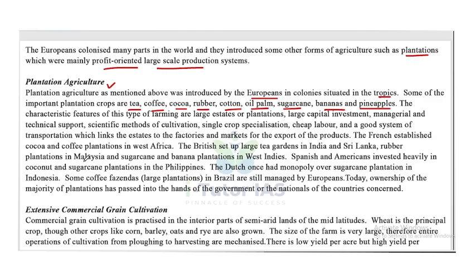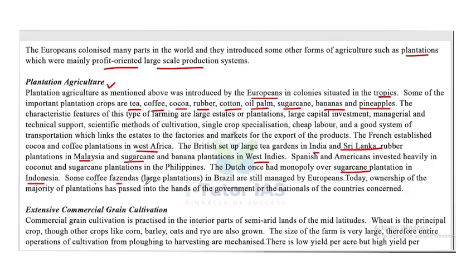The French established cocoa and coffee plantations in West Africa. The British set up large tea gardens in India and Sri Lanka, then rubber plantations in Malaysia, and sugarcane and banana plantations in the West Indies. Spanish and Americans invested heavily in coconut and sugarcane plantations in the Philippines. The Dutch once had a monopoly over sugarcane plantations in Indonesia.